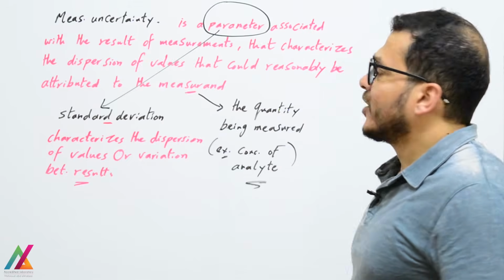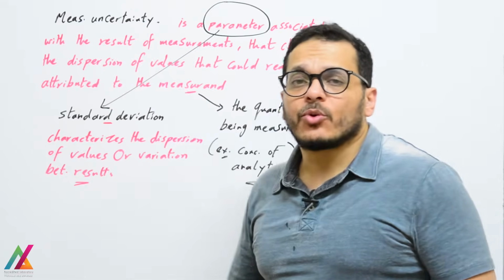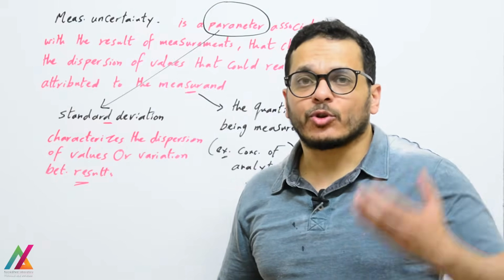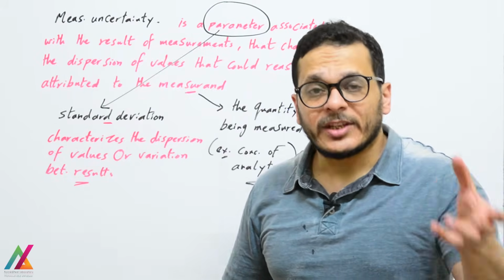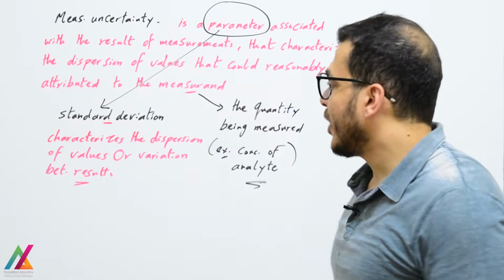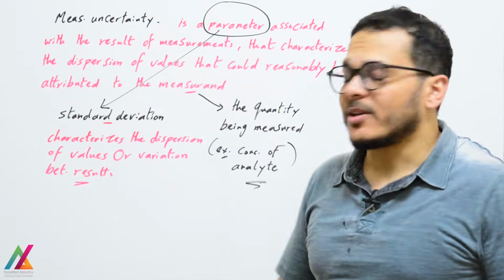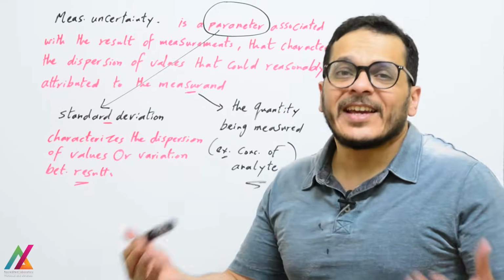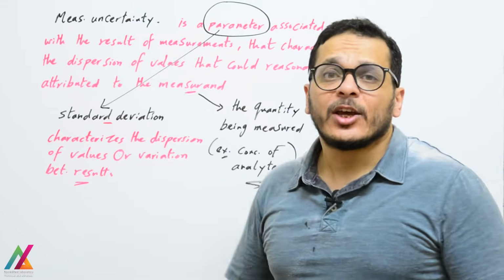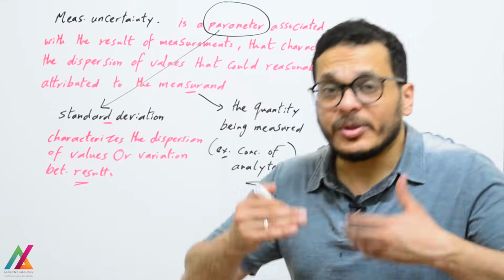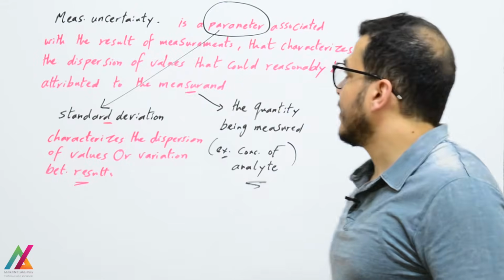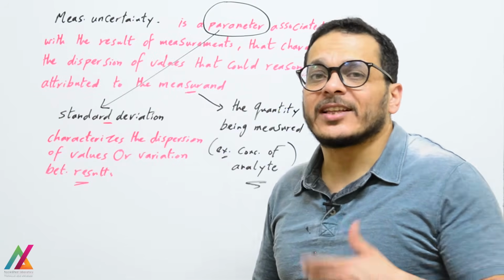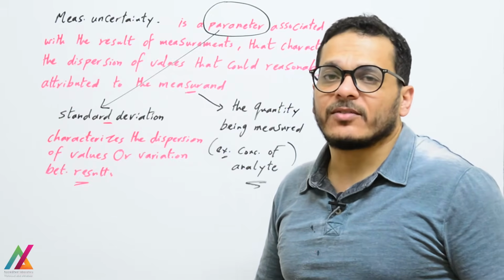Parameter associated with the result of measurement: as I explained before in method validation, you will have replicate analysis, and for each replicate, at the low level, mid level and high level, you will calculate the standard deviation. This standard deviation will express, at the end, the measurement uncertainty, because standard deviation characterizes the dispersion of values or variation between results, and it will be considered as the measurement uncertainty or used afterwards to calculate it. So this is the parameter associated with the result of measurement and it will be added to the final result at a confidence level of 95%.